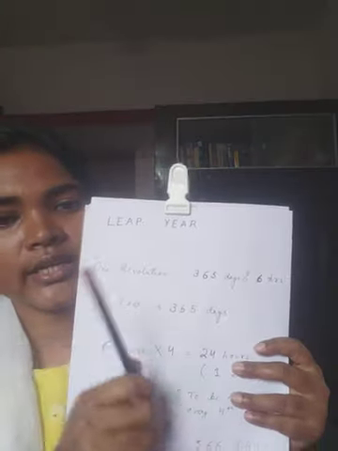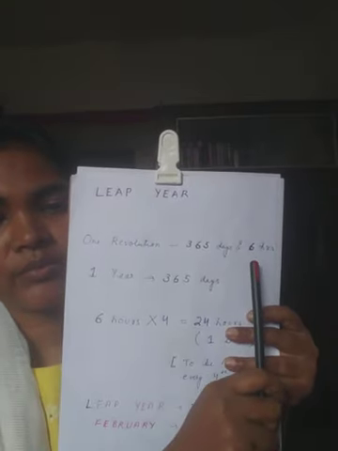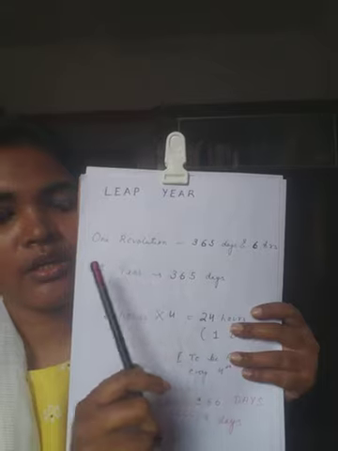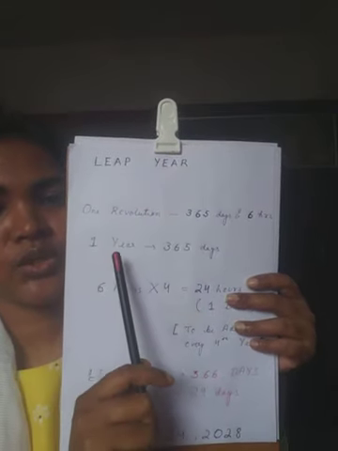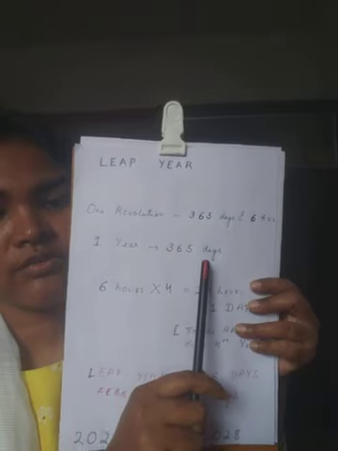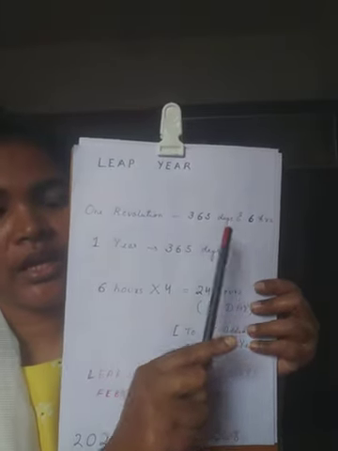Now the time taken for one full complete revolution. The earth takes 365 days and 6 hours to complete one full revolution around the sun. But for our convenience, we consider 1 year to be consisting of 365 days, ignoring the 6 hours.